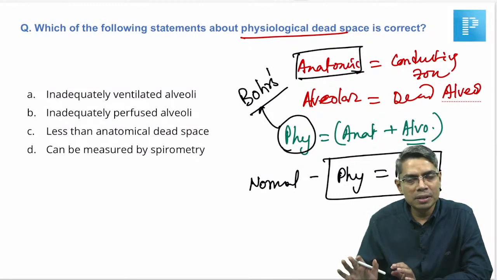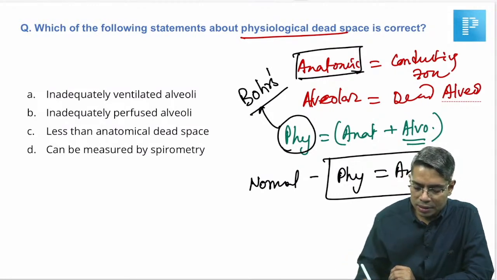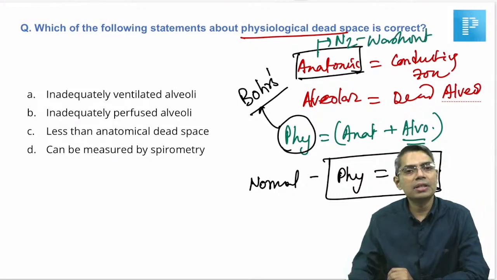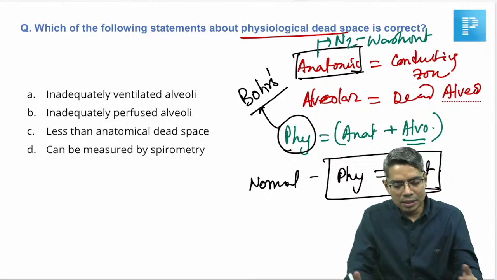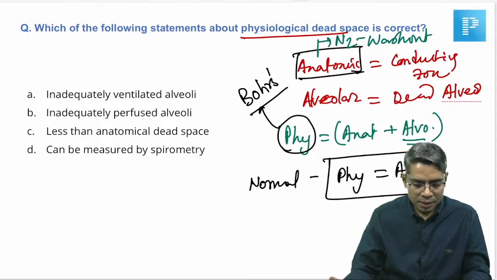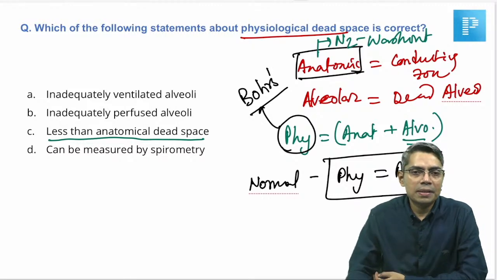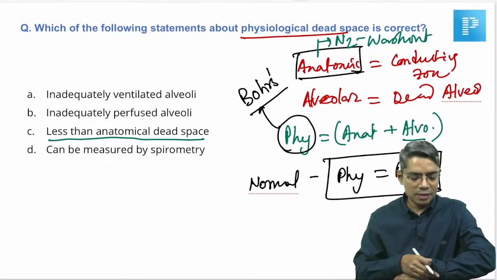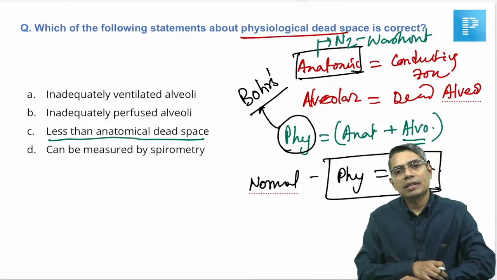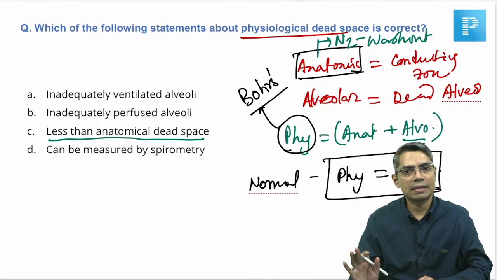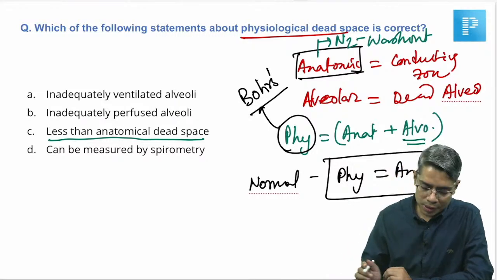Not by spirometer, but by a method known as the single breath nitrogen washout method. So, this is calculated by the nitrogen washout method. Now, we have discussed this concept in RR also, in the main video also. Physiological dead space is less than anatomical dead space only if there is a certain pathology, like for example emphysema or embolism. Otherwise, it is equal to.